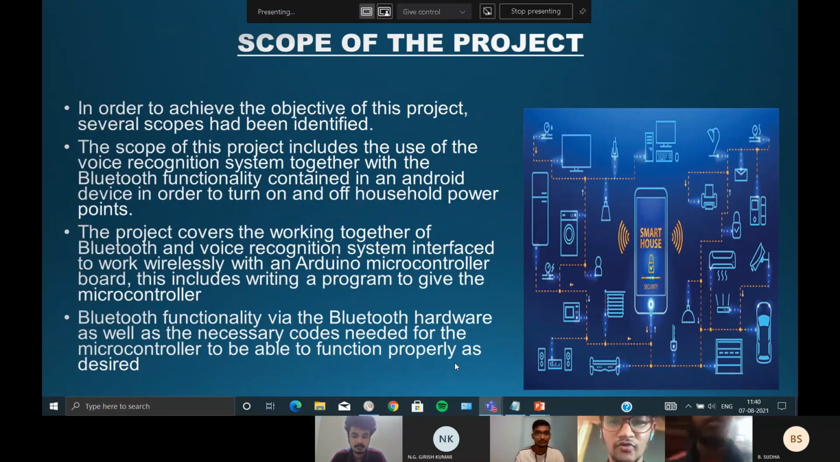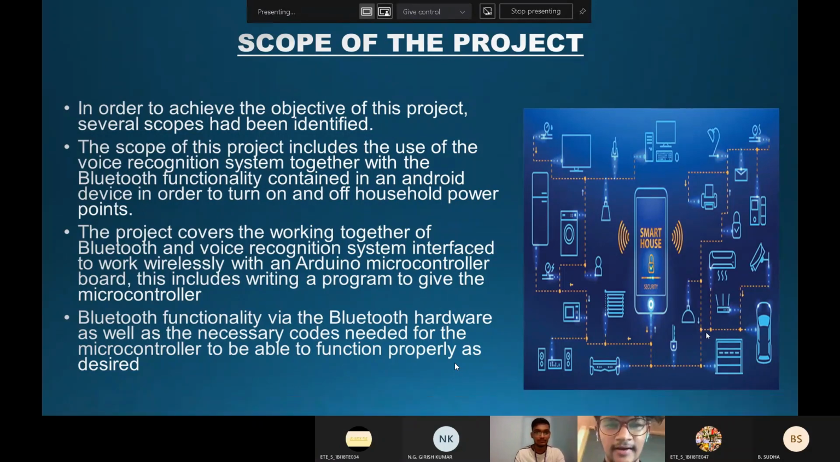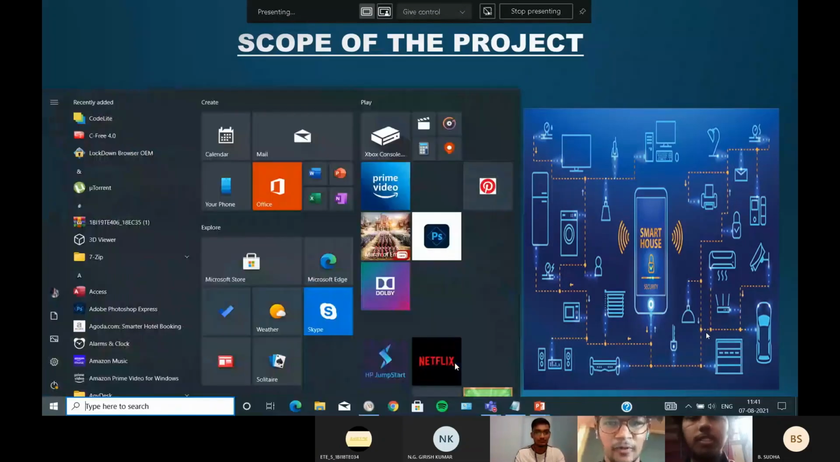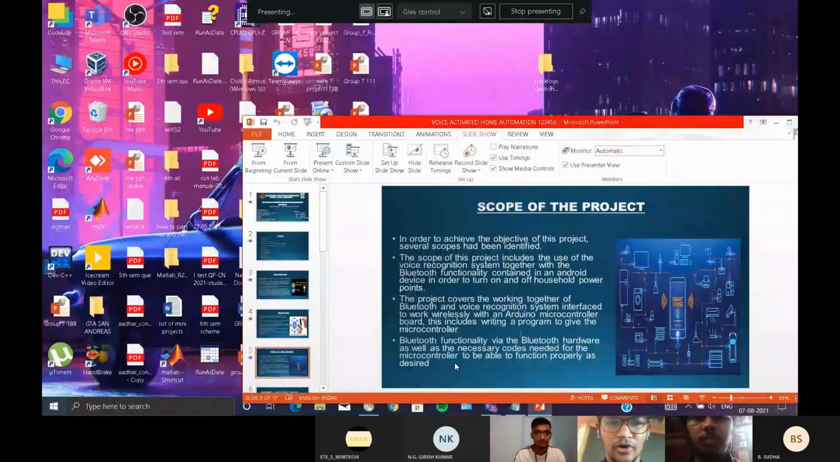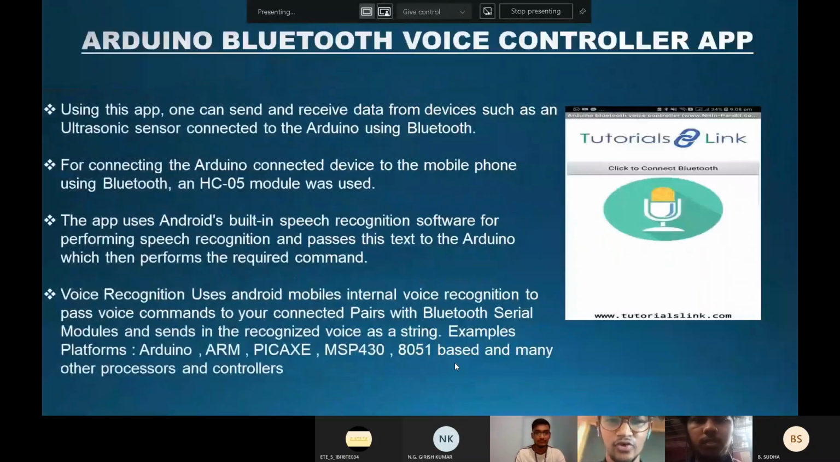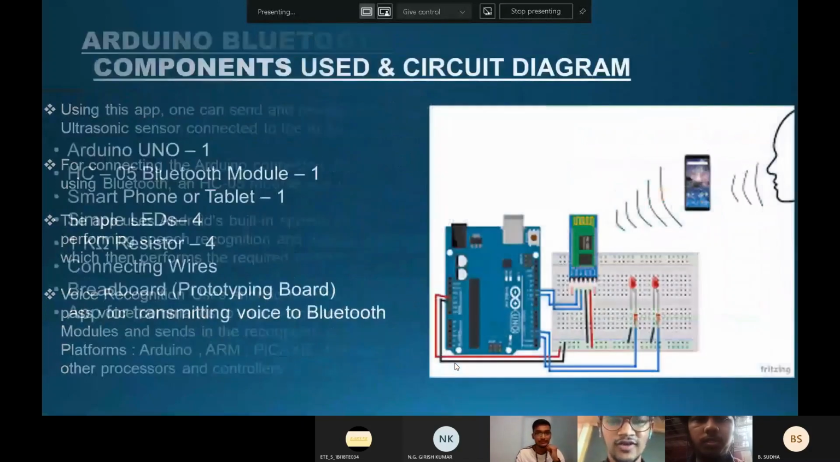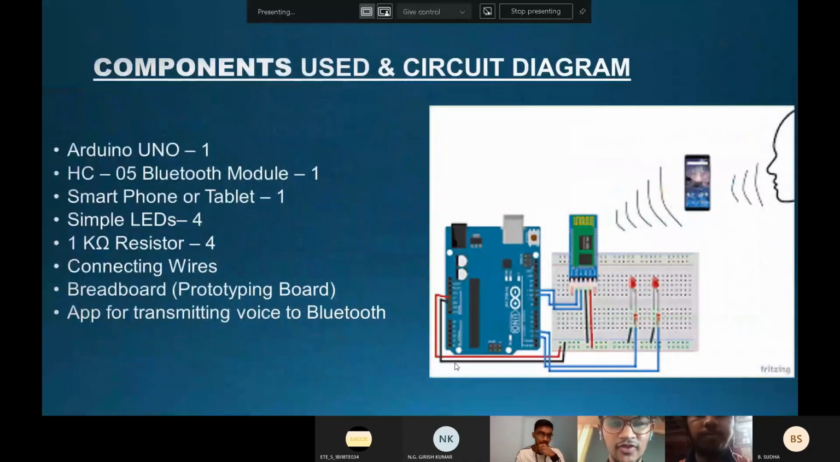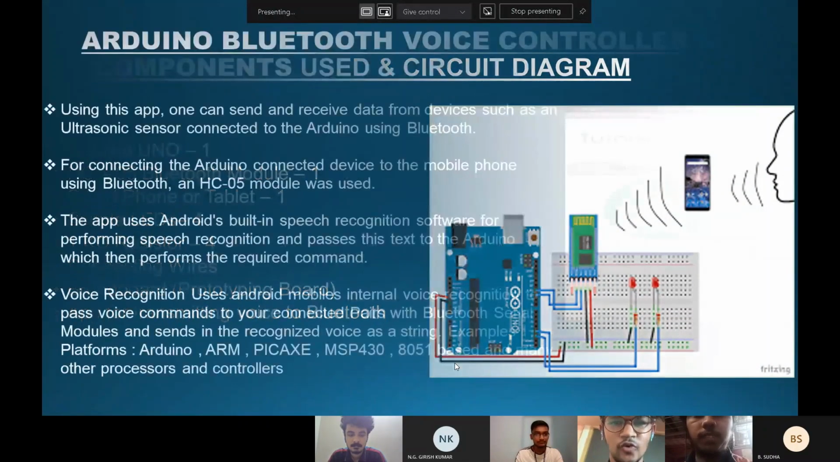Arduino UNO is a microchip microcontroller board. This board is equipped with sets of digital and analog input output pins. It has 14 digital input output pins and 6 analog input output pins. And the next component is the HC05 Bluetooth module. HC05 Bluetooth module is used for serial communication to communicate with electronic devices. It has a frequency range of 2.45 gigahertz.